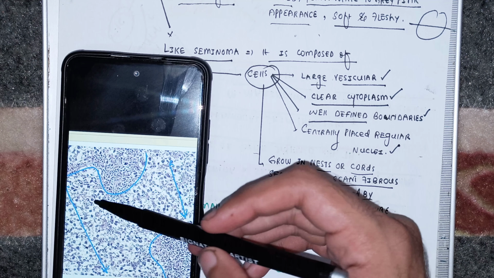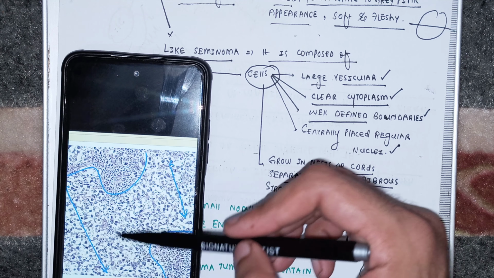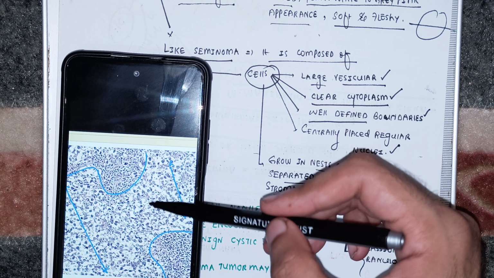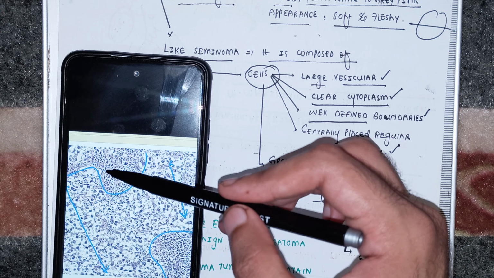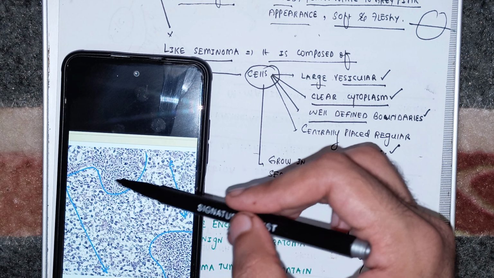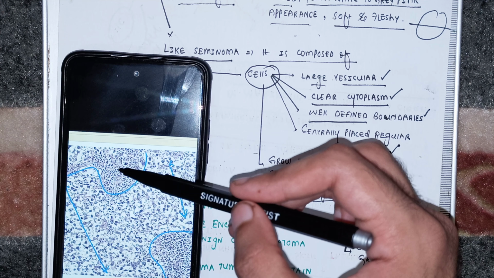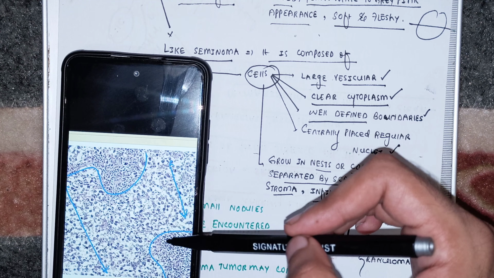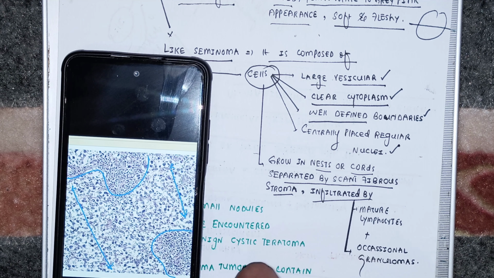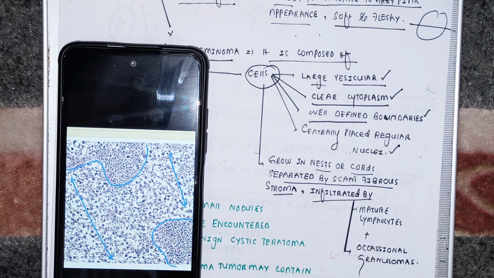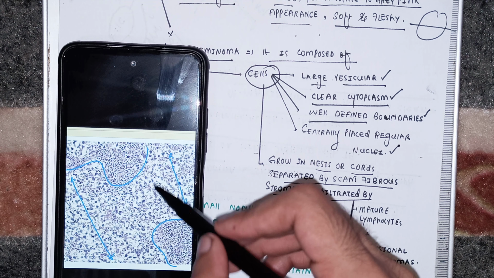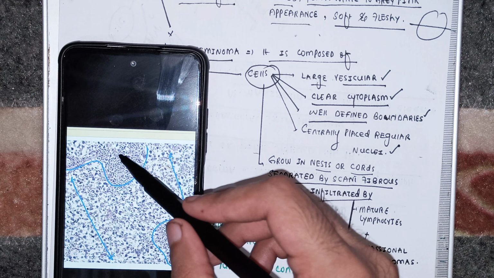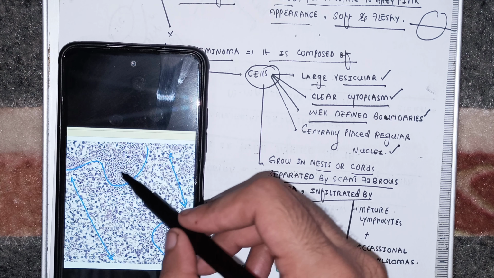Can you see these are the cells? These all are the tumor cells, the cells of dysgerminoma. And you can see these cells are separated by these fibrous septa. Just a second, like this. Can you see, these all are tumor cells, and they are separated by these fibrous septa.